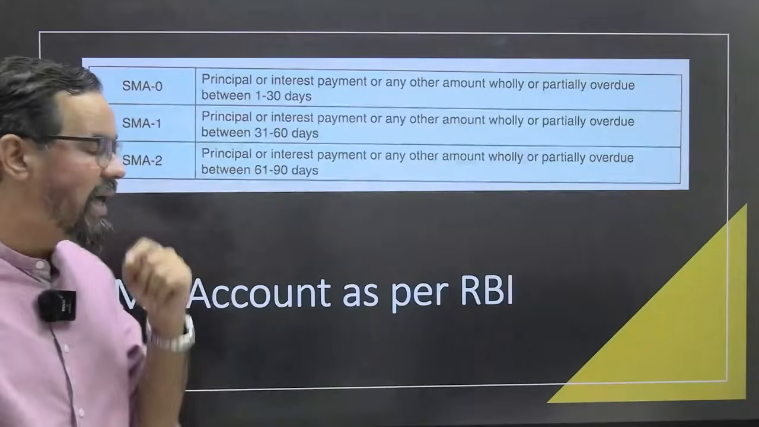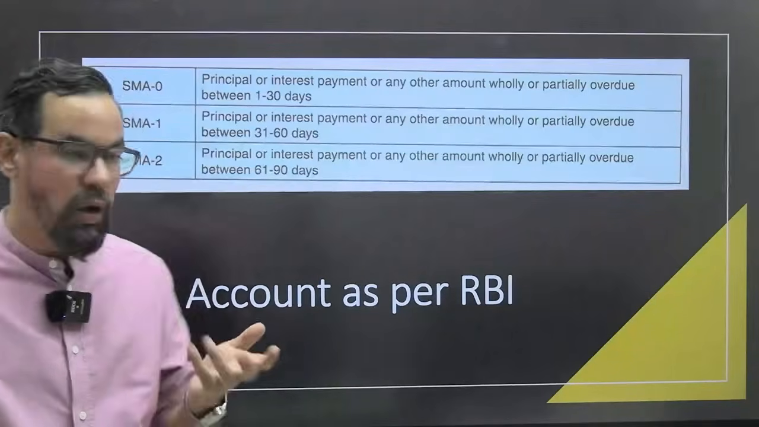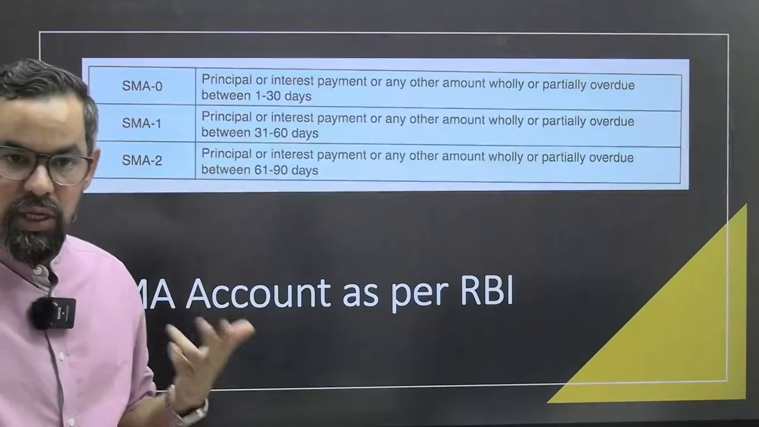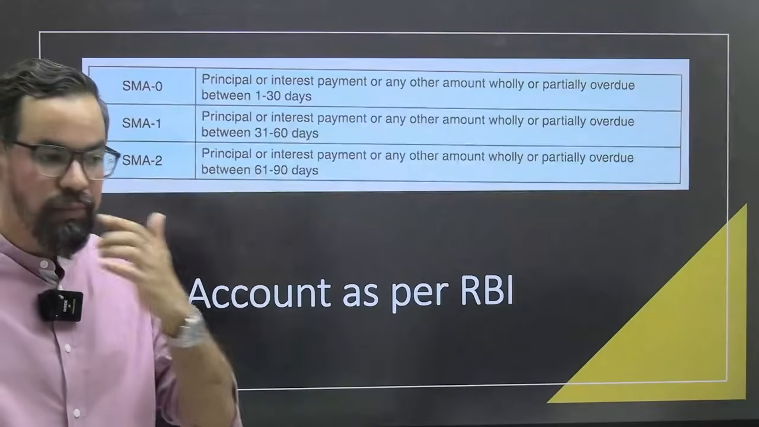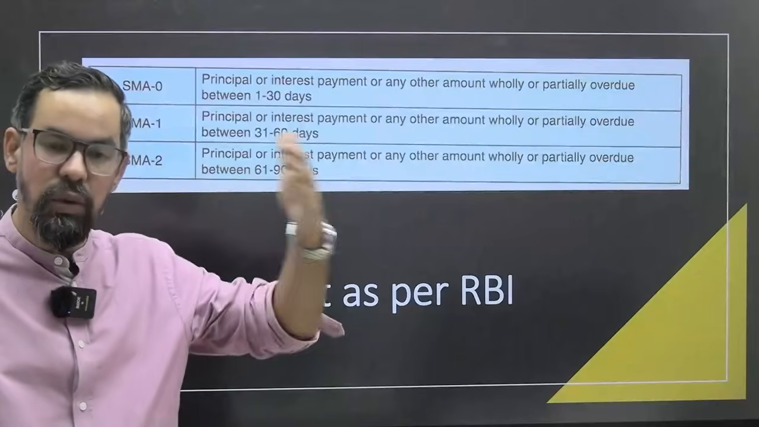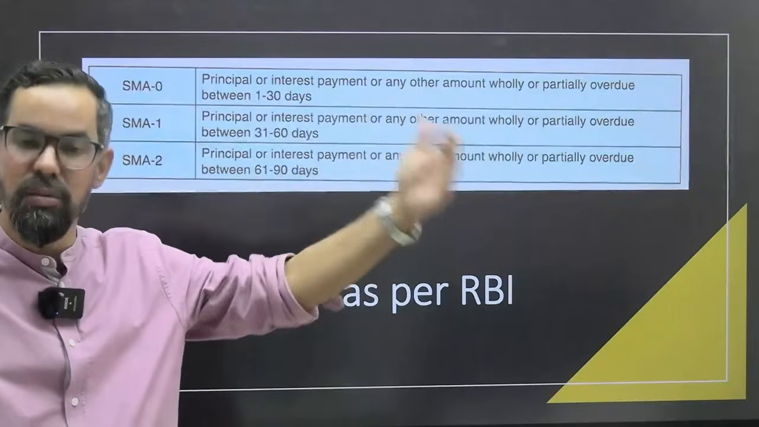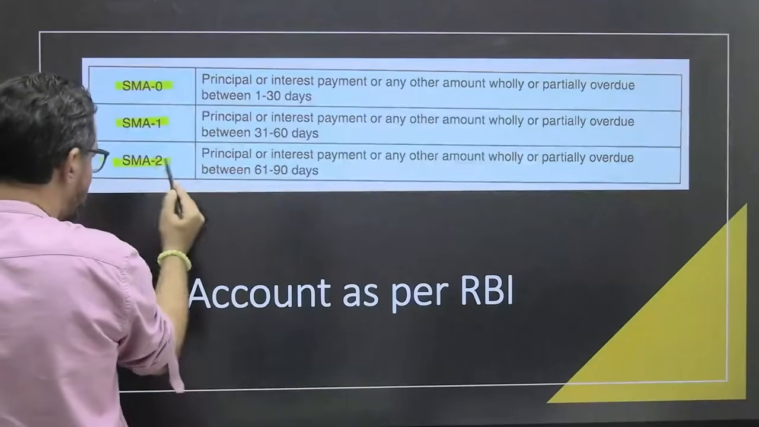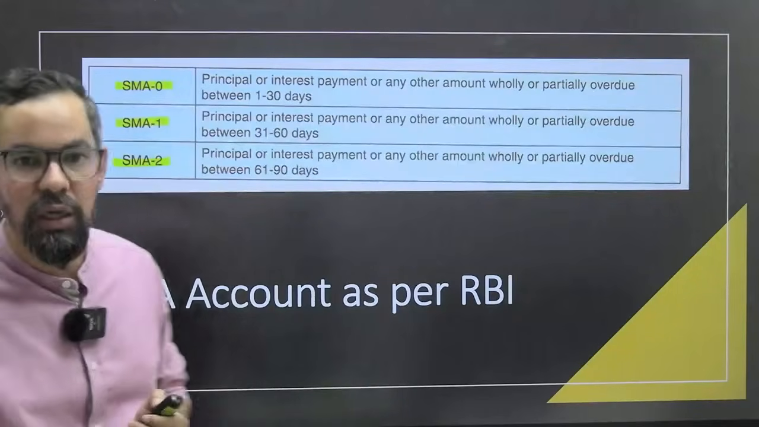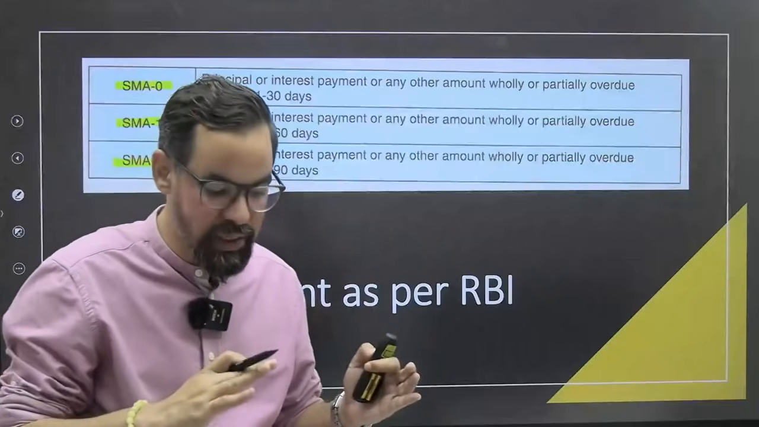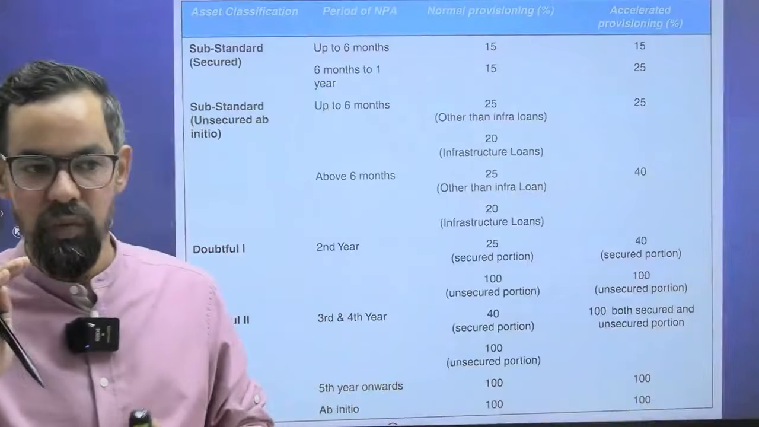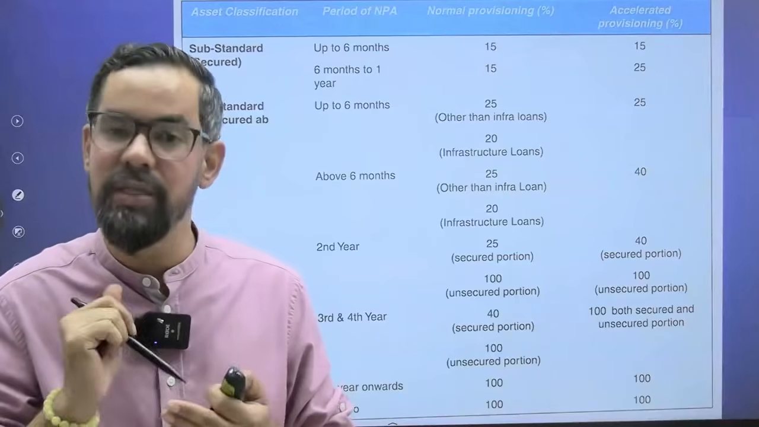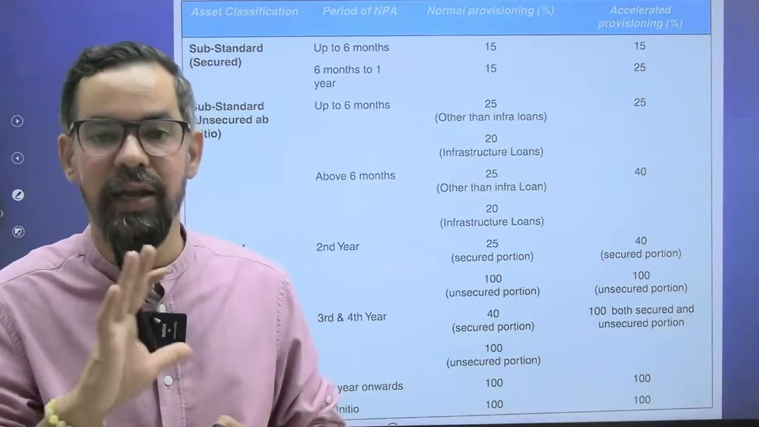So first they have given the SMA account, ठीक है, special mention account, and we have 3 categories as per the RBI classification: SMA 0, 1 to 30 days, then 31 to 60 days, SMA 1, SMA 2 is 61 to 90 days, ठीक है। And after that we generally declare that particular asset as a non-performing asset. In non-performing assets we have 3 categories: substandard asset, doubtful asset, and loss asset.